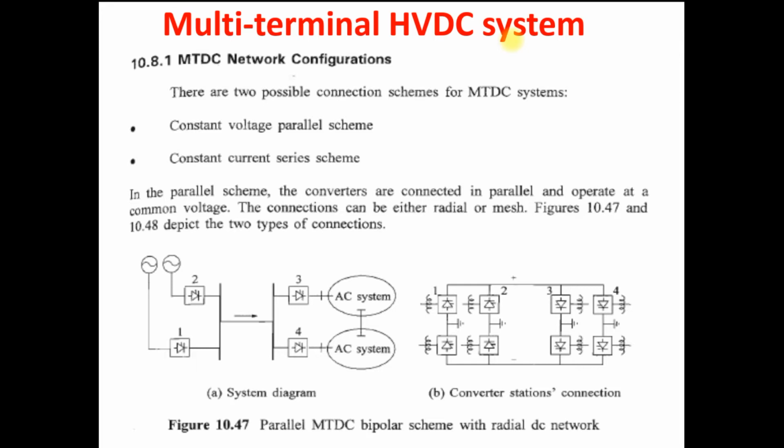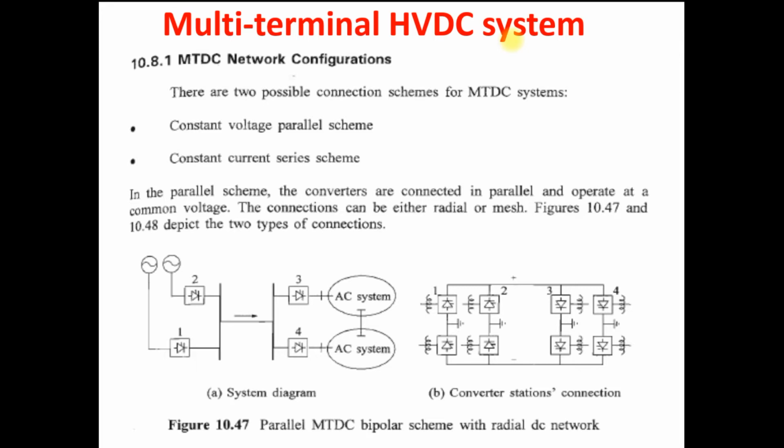So the power system planner needs more than two terminals to meet the power demand using the HVDC system, and for that the multi-terminal HVDC system was developed. It means more than two terminals. That is called a multi-terminal HVDC system, in short MT-DC system, multi-terminal DC system.